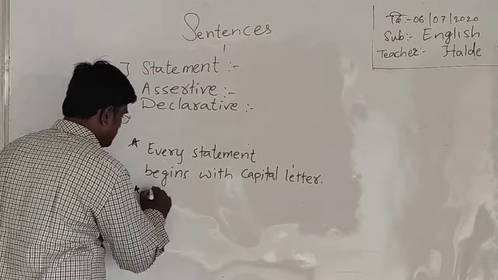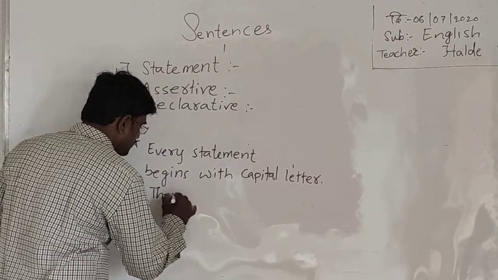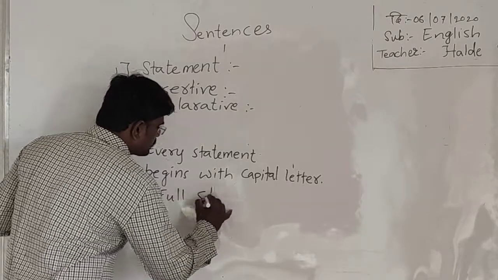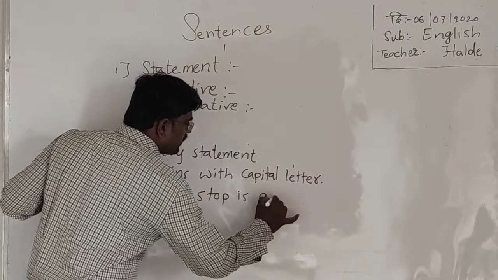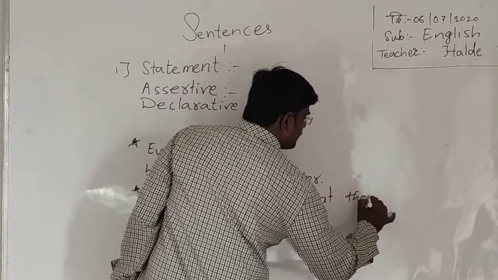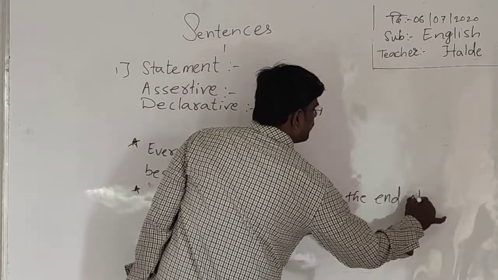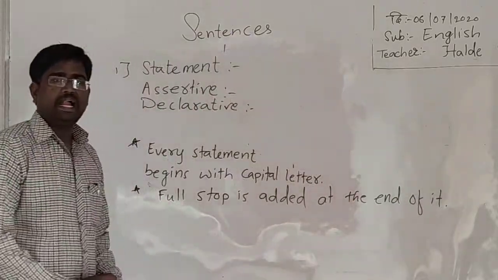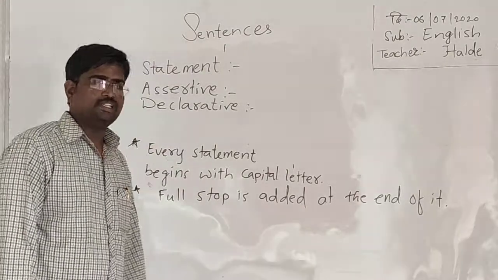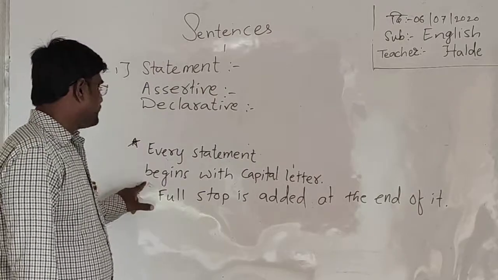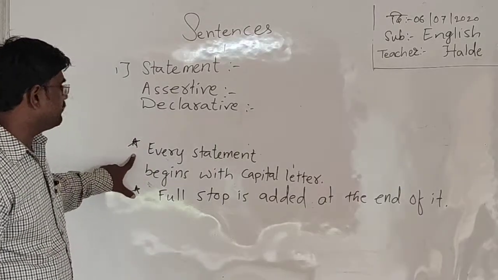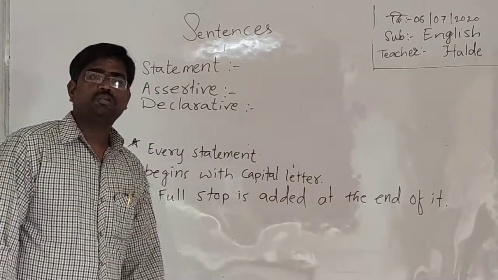Second point is, a full stop is added at the end of it. We add a full stop at the end of a statement, assertive or declarative sentence. We begin it with capital letter and end with full stop. Understood? We begin it with capital letter and end with full stop.